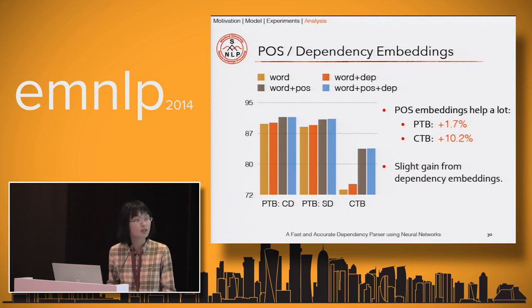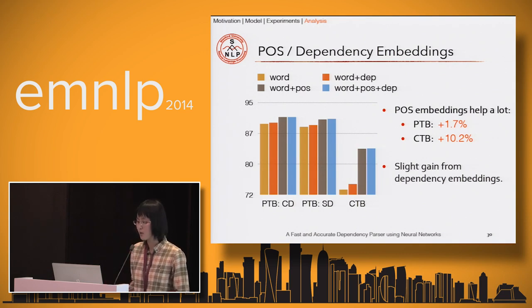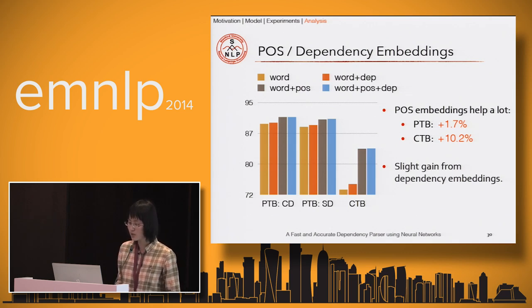And we found that the part-of-speech embeddings help a lot. We have 1.7% gain in English and more than 10% in Chinese. And we can also get slight gain from the dependency embeddings. And we think that the dependency embeddings are not that useful because the dependency labels are generated during the greedy parsing process and might have some errors.